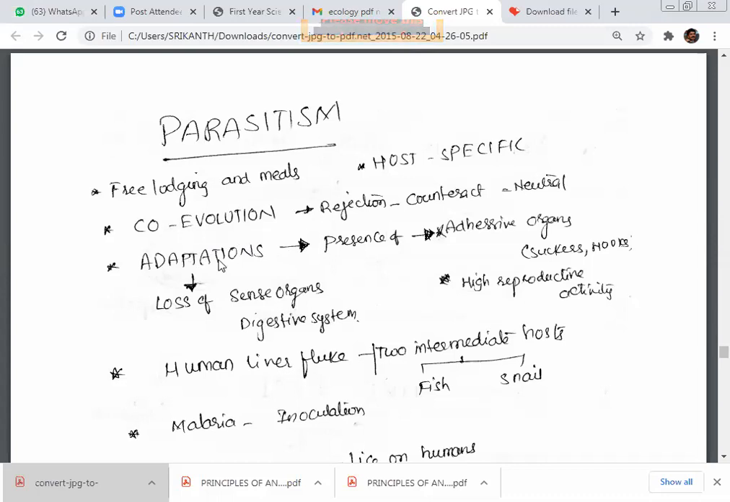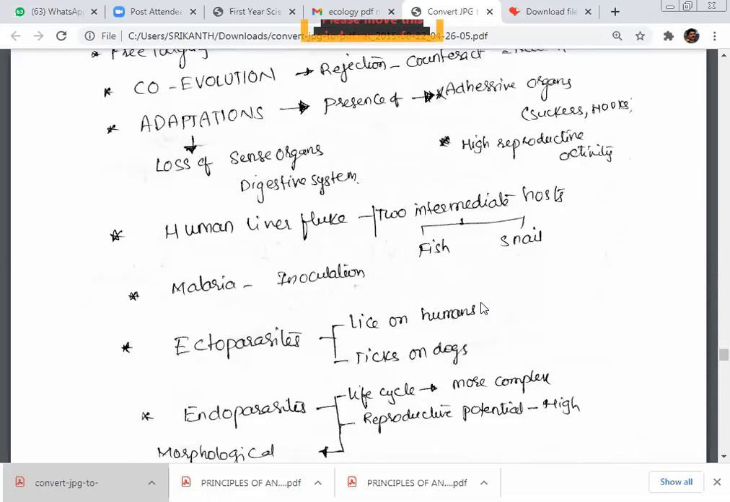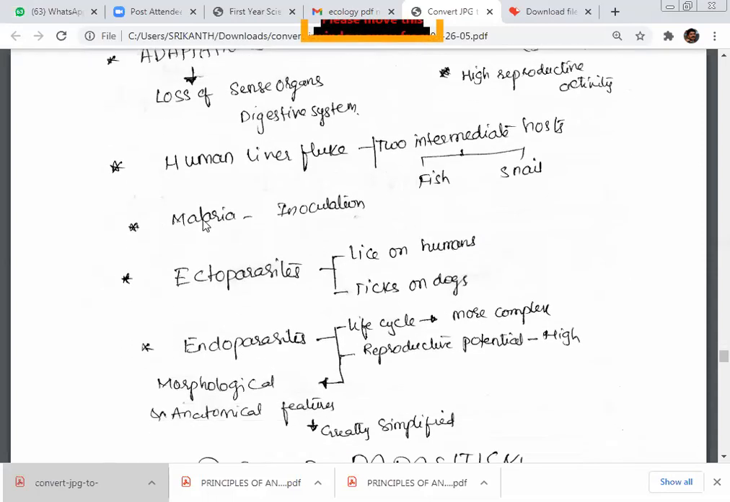Adaptations. Parasites have many adaptations: the presence of adhesive organs like suckers and hooks, loss of sense organs and digestive system, and high reproductive activity. We have some examples: a complex life cycle, like the human liver fluke with the intermediate hosts fish and snail; malaria spread through inoculation by the female Anopheles mosquito; and ectoparasites that live on humans, like ticks and dogs.